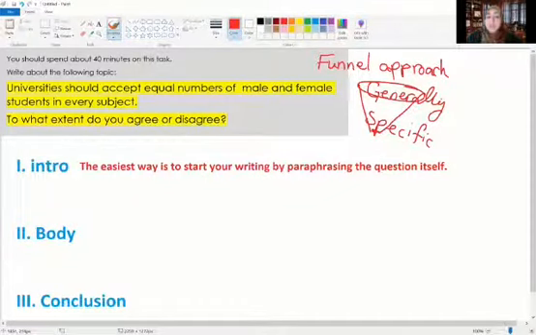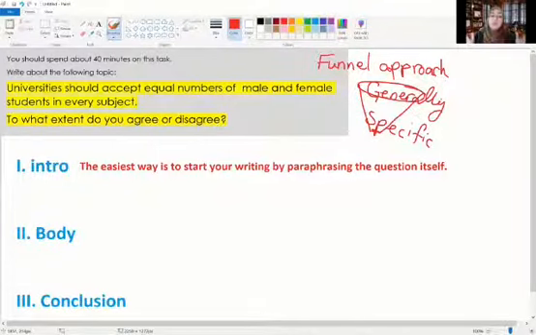If you look actually at the IELTS questions, they are all the same. They follow the same thing, the funnel approach. How is that? If you look at the question again, they talk about what? Universities should accept equal numbers of male and female students in every subject. To what extent do you agree or disagree? Now, the thing that they actually need me to talk about is whether I agree or disagree with this.